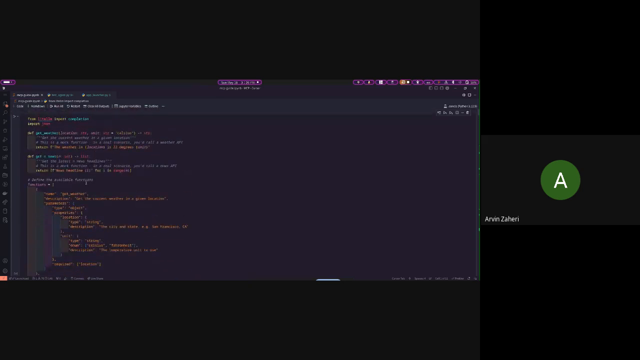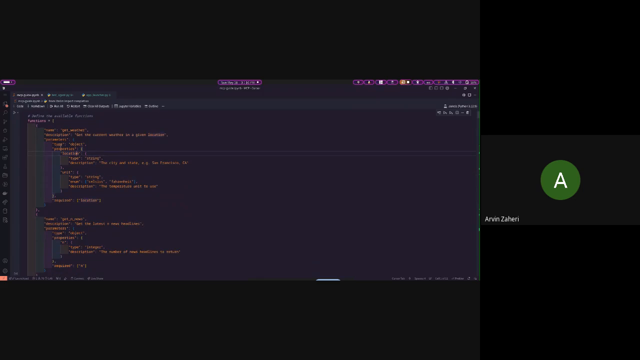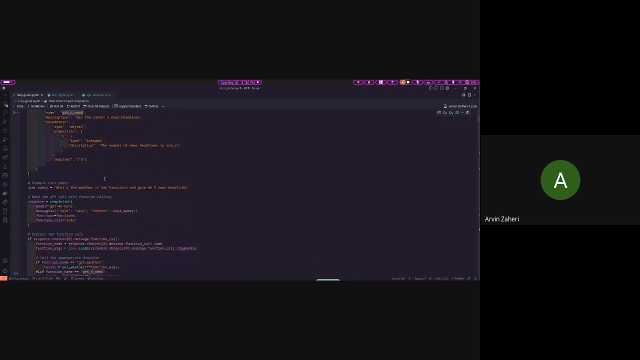In here, we have two simple functions. The first one is getWeather, which here, this is actually a mock example. It's not going to call any API. It's just going to return that the weather in a specific location is 22 degrees. And the other one is just going to return some random news. So first, we define the schema of our functions, which is getWeather and getNews, which you can see here. I'm not going to further explain it.